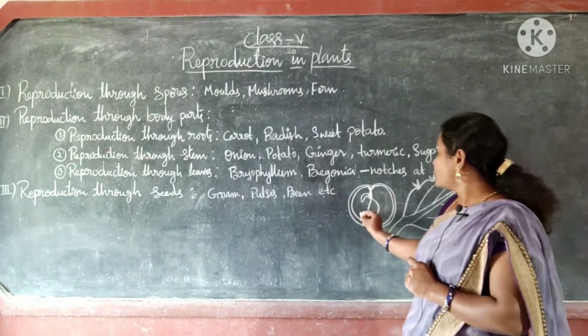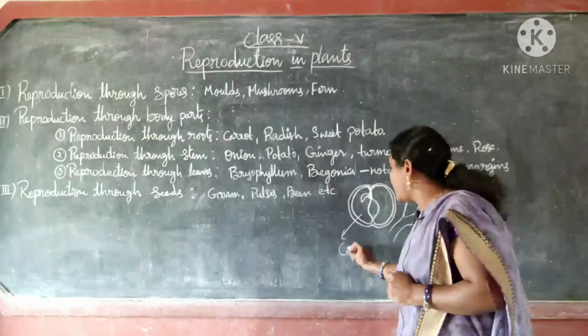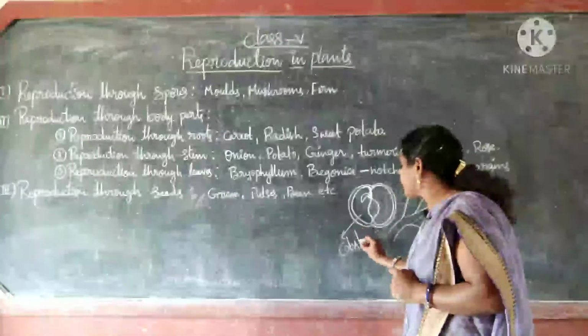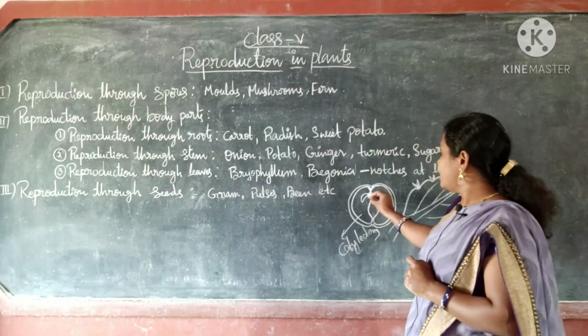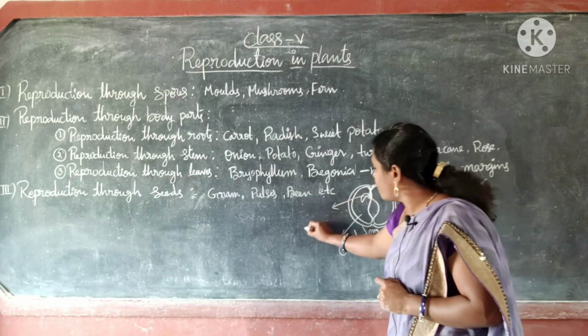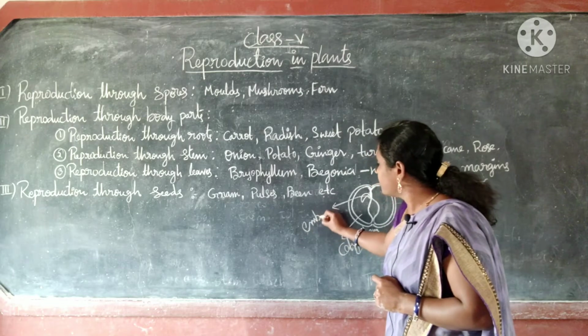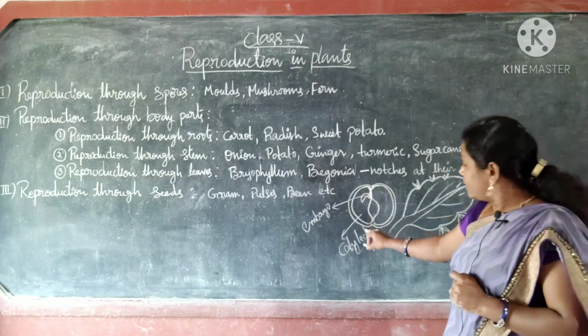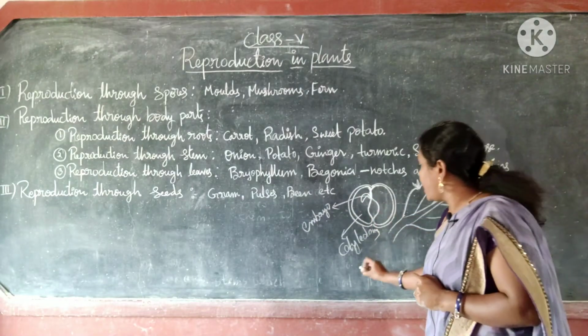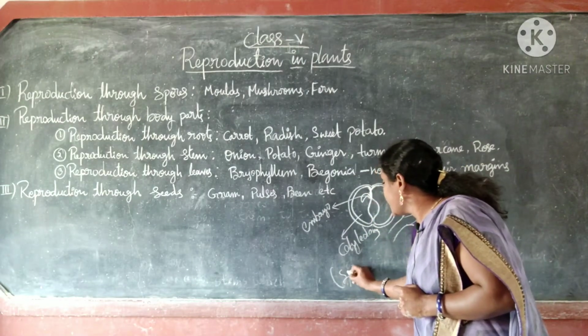These are called cotyledons. This is called the embryo. These 2 are called cotyledons or seed leaves.